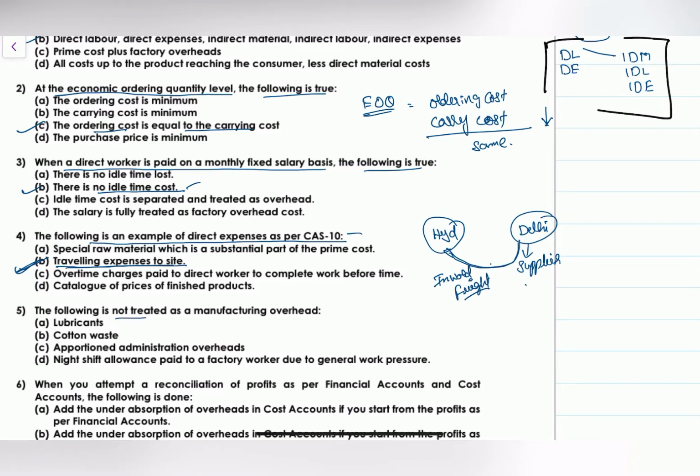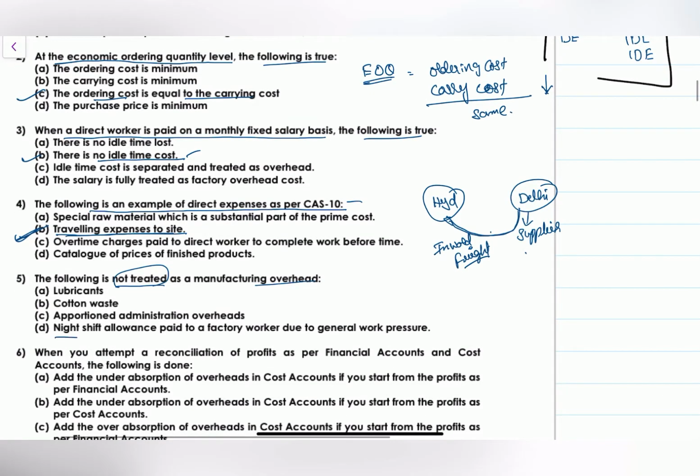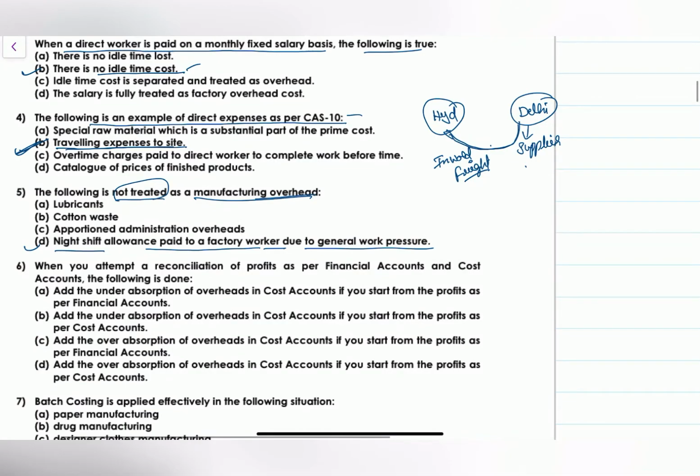The following is not treated as a manufacturing overhead. Which one is not treated as a manufacturing overhead? Yes, when night shift allowance is paid to factory workers due to the general work pressure. Because of the general work pressure, if the employees are working on an overtime basis or the night shift, those allowances cannot be treated as a manufacturing overhead.